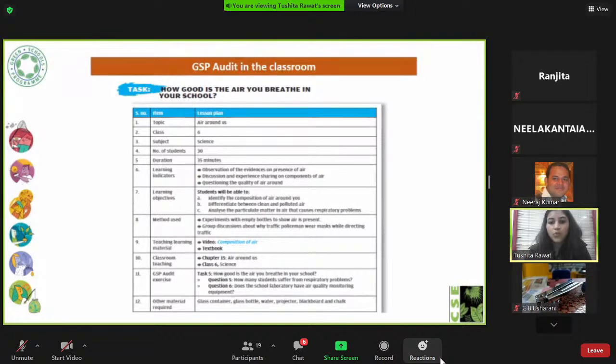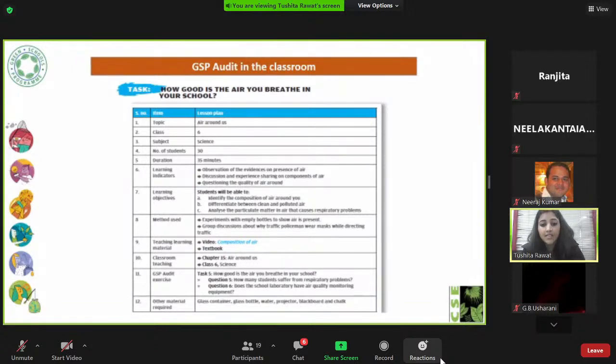Now, we do not want to limit this to an activity. We do not want students to think that the GSP audit is an activity outside of the classroom, because it's also related to what teachers do in the classroom. So in front of you is a lesson plan, which is linked with a grade 6 NCERT chapter. The name of the chapter is Air Around Us, chapter 15.